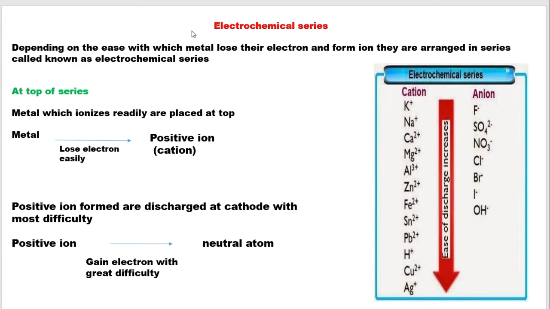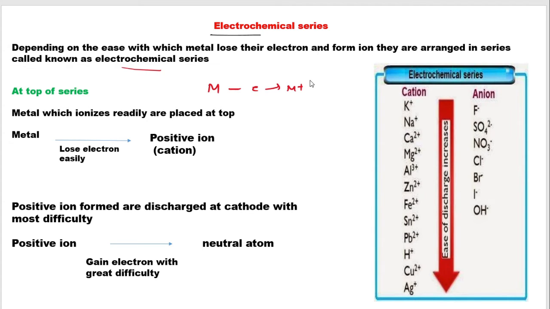Today, we are going to learn about a topic known as the electrochemical series. As you know, there are various metals, and each metal has a different tendency or capacity to lose electrons. Whenever different metals lose electrons and form ions, they are arranged in a series known as the electrochemical series, which shows how easily a metal will lose electrons to form its corresponding ion. Clear?